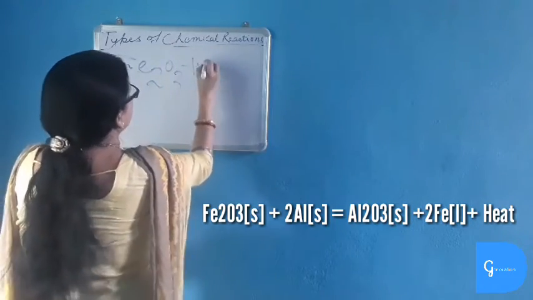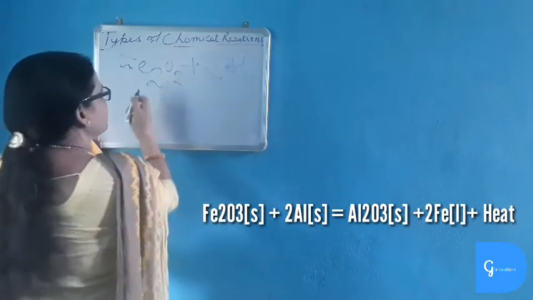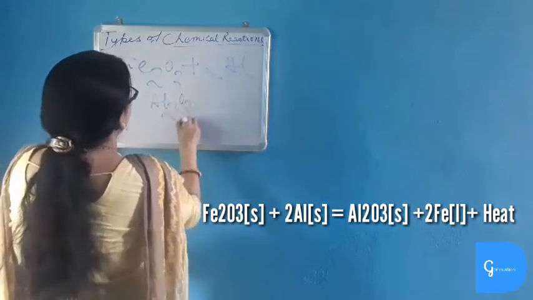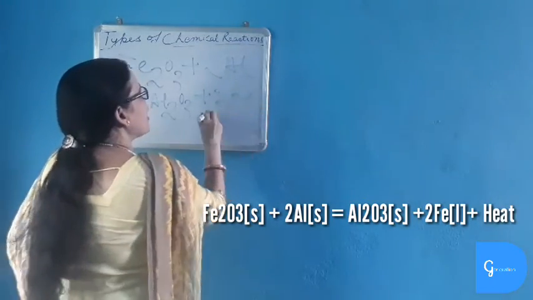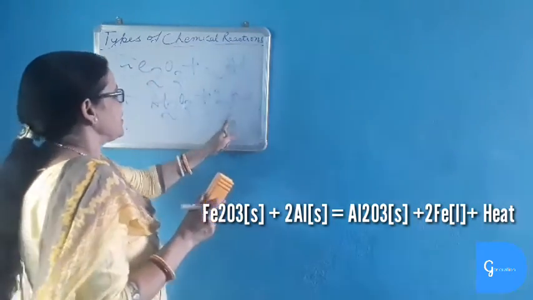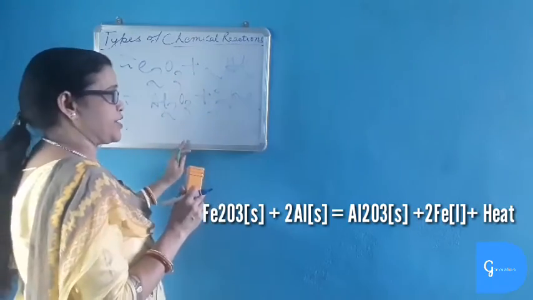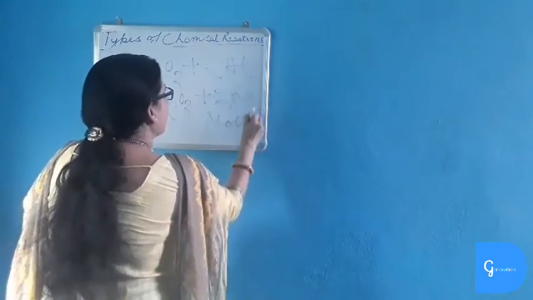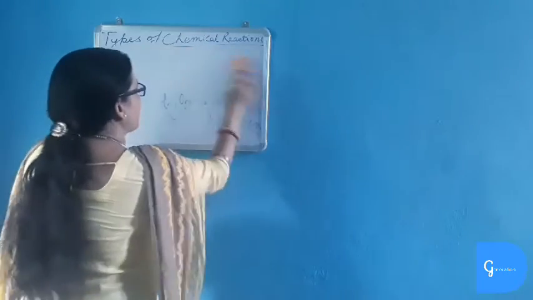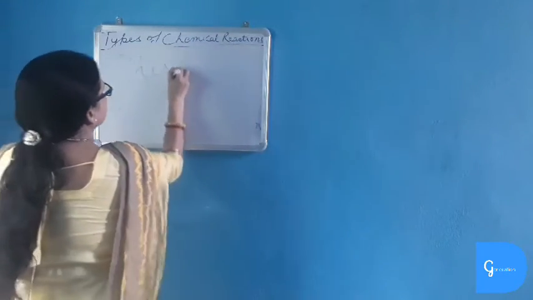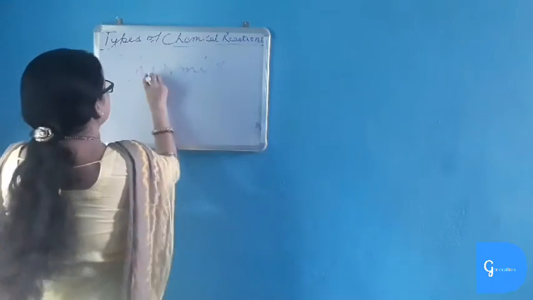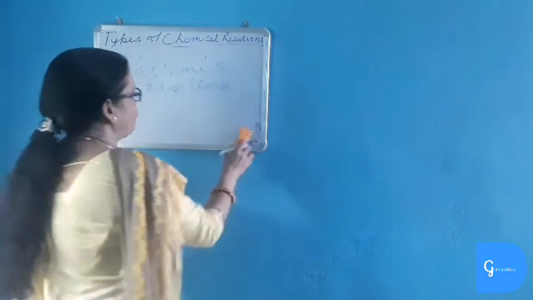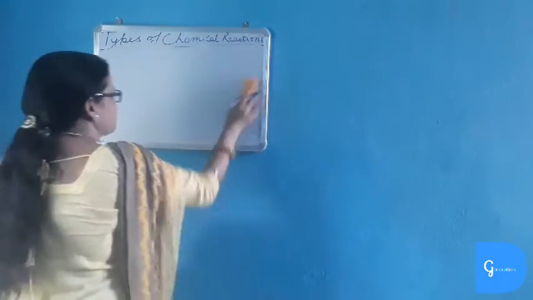Another example is when iron oxide reacts with aluminium. Aluminium is more reactive than iron. So what happens? Aluminium oxide is formed and iron is set free. In this reaction an enormous amount of heat is liberated, and so the iron obtained in this reaction is in molten state, and this reaction is called the thermite reaction. In this reaction, the iron which is formed in molten state is used for welding. This is also a displacement reaction.